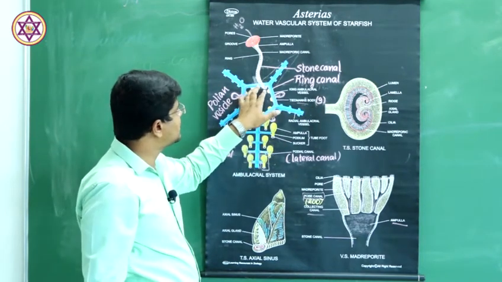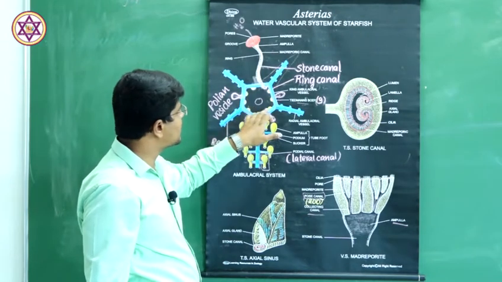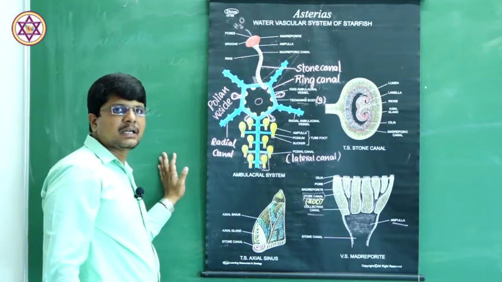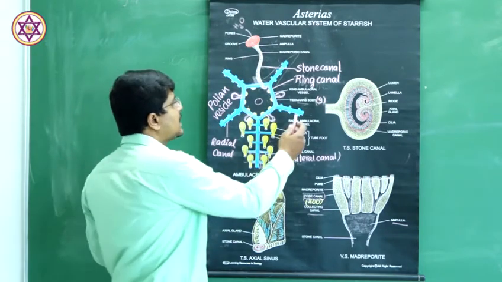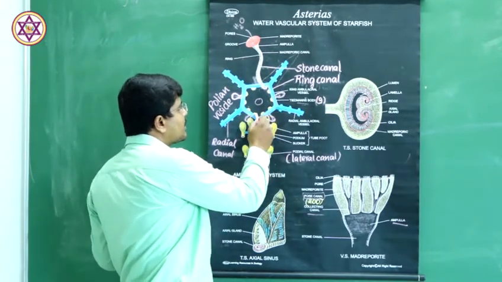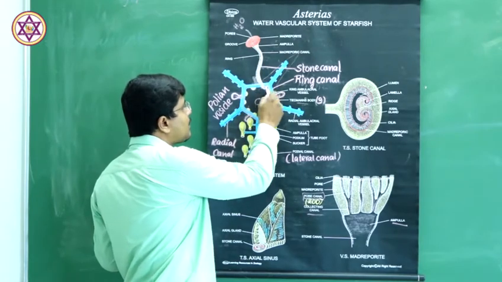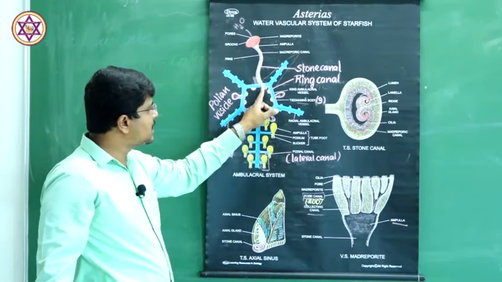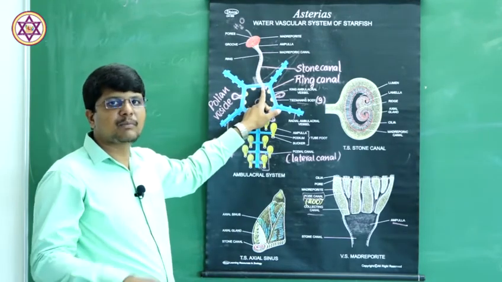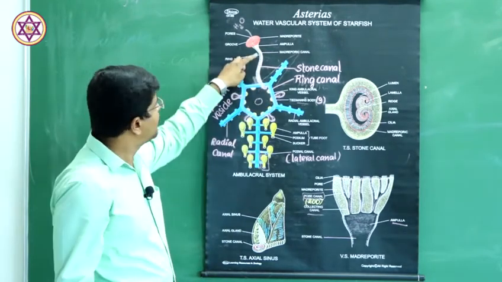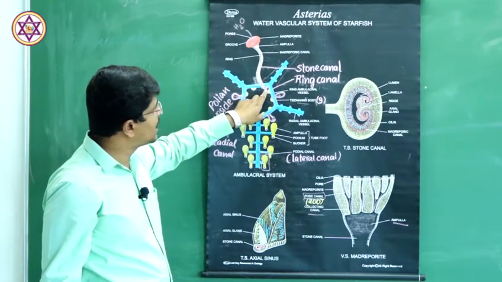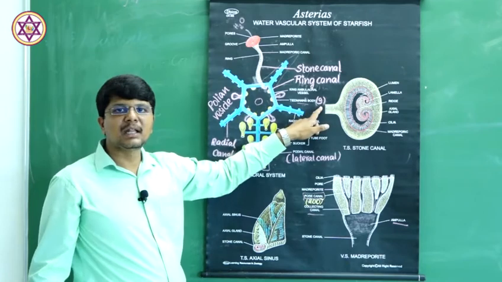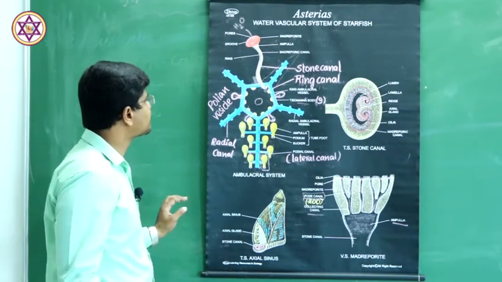Assuming 2 on each inner surface of the disc there would be 10, but here 9 Tiedemann's bodies are present on the inner margin of the ring canal, because one of the positions is occupied by the merging of the stone canal with the ring canal. Therefore, Tiedemann's bodies are 9 in number.